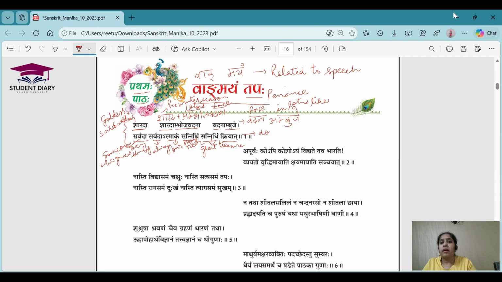So here in this shloka, the poet is actually praying to Goddess Saraswati with her different names.